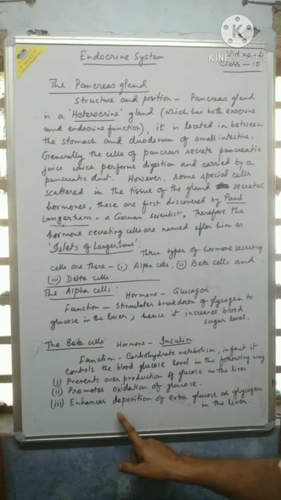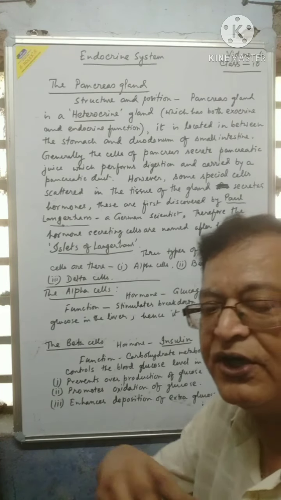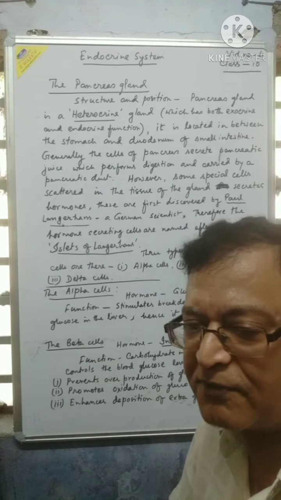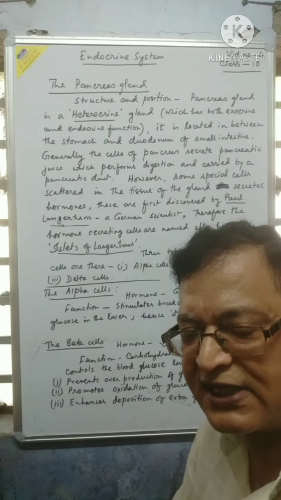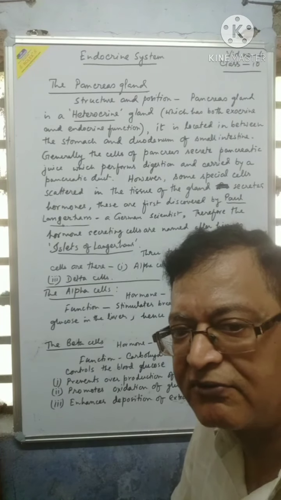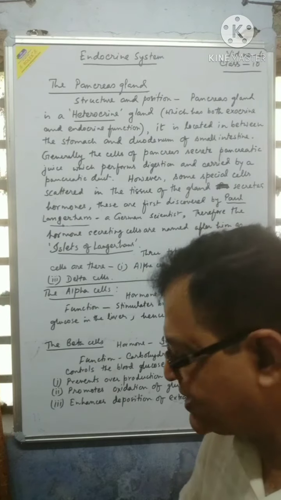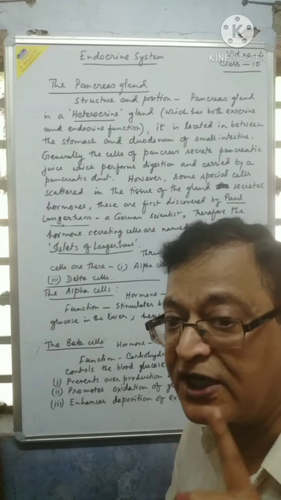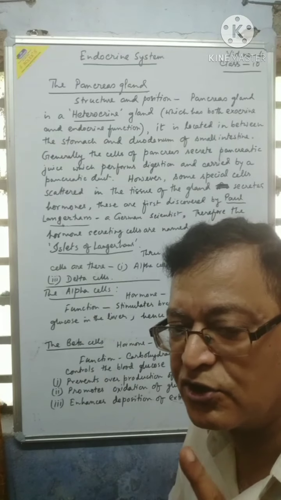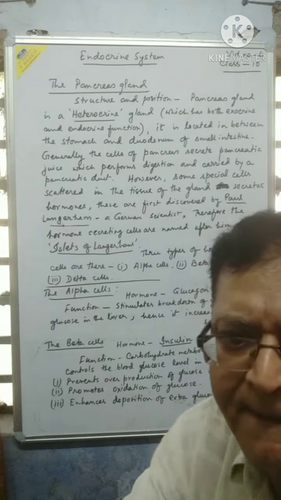Number 3, it enhances deposition of extra glucose as glycogen in the liver. That also depletes glucose from the blood. Glycogen is insoluble and is present in the cells of the liver, so glucose is removed from the blood. So these three are the ways by which insulin controls blood sugar. Controls means put a brake on the increase of blood sugar.